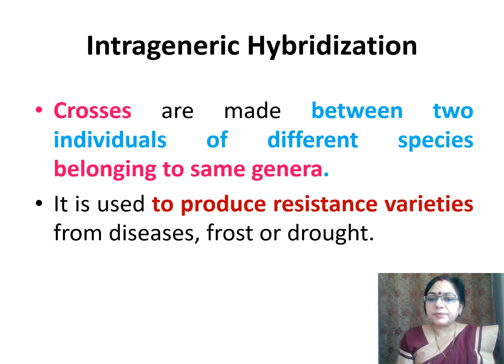When crosses are made between two individuals of different species belonging to the same genus, then it is called intrageneric hybridization. It is used to produce varieties resistant to disease, pest, or frost or drought, etc.